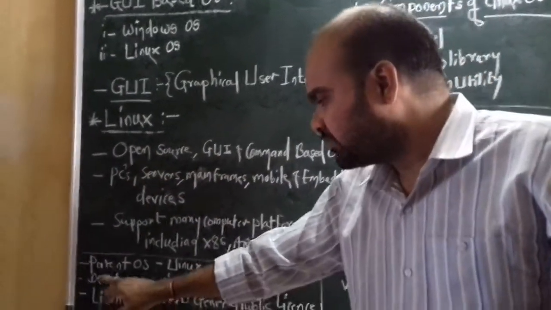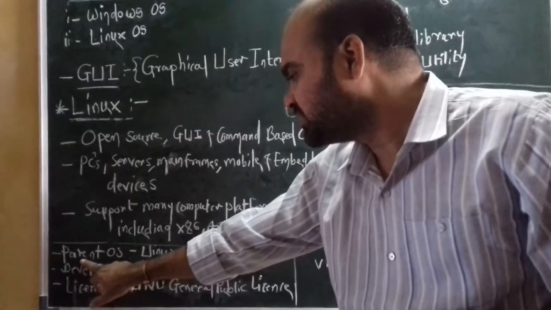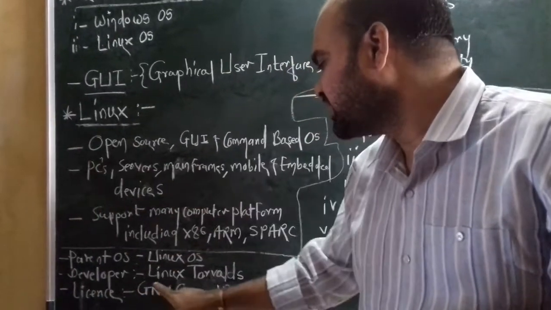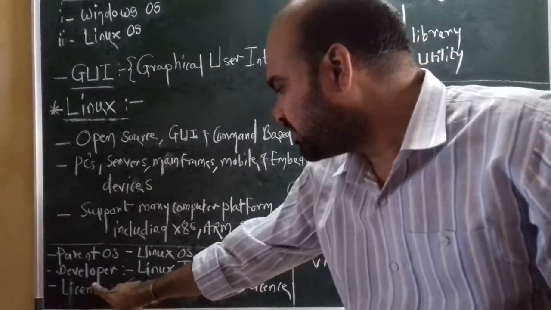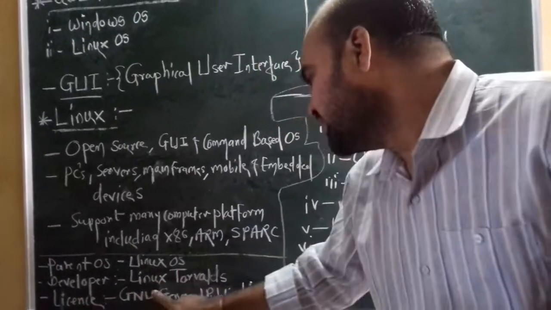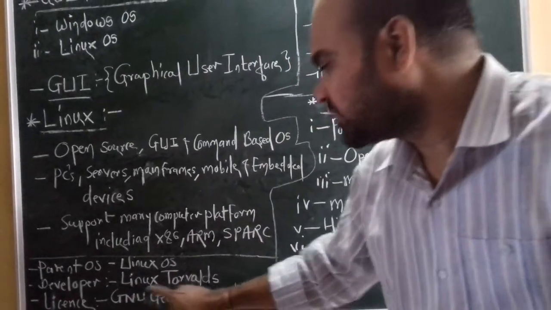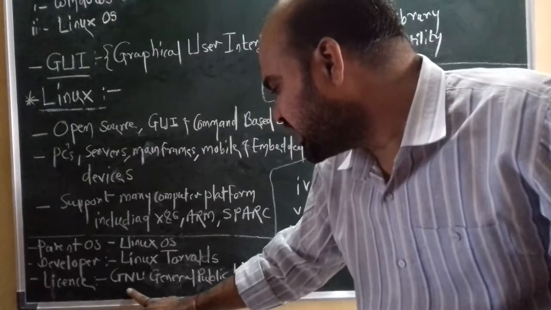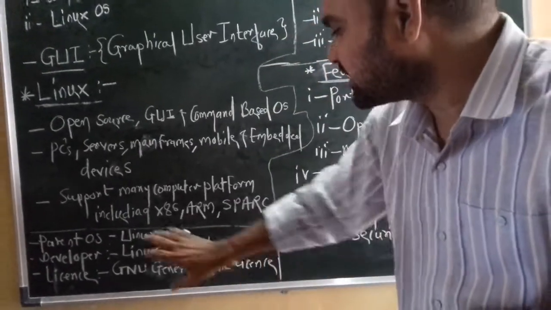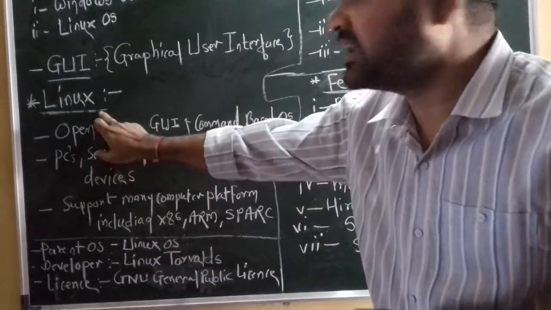Now come to the parent OS, which is exactly the parent OS of Linux OS, like a Unix OS. Now who is the developer of Linux OS? Linus Torvalds. Okay, now license: GNU General Public License. These are exactly the main things regarding a Linux OS.